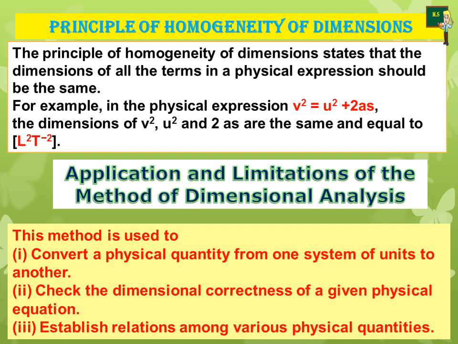This method is used to check the dimensional correctness of a given physical equation. See, you can check the correctness of this equation using the dimensional analysis method. Last one, establish relations among various physical quantities. Using this, we can establish a relationship between the initial velocity and the final velocity, the acceleration and so on.